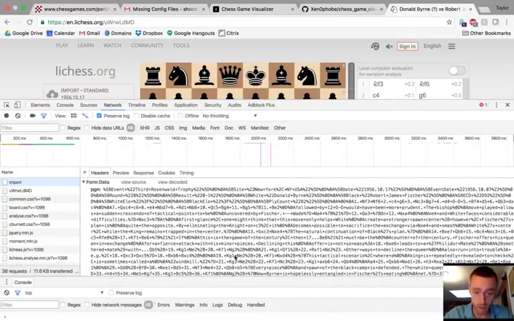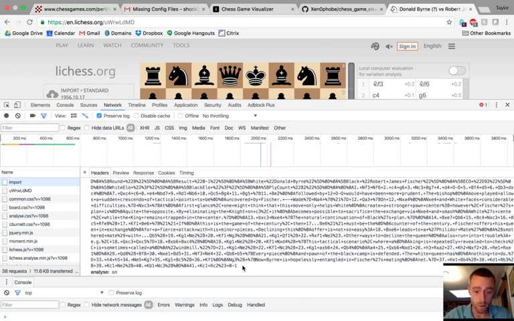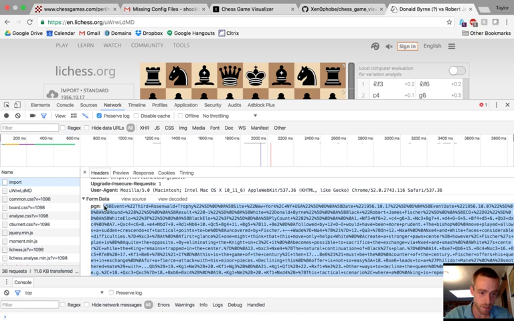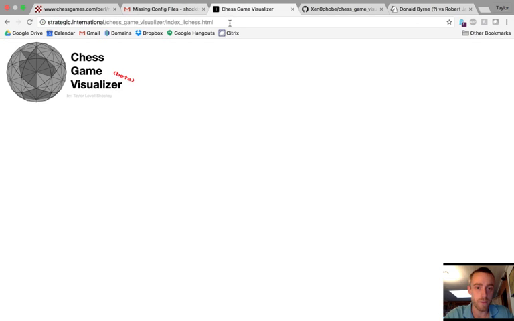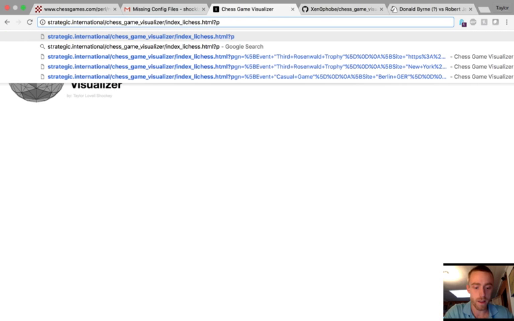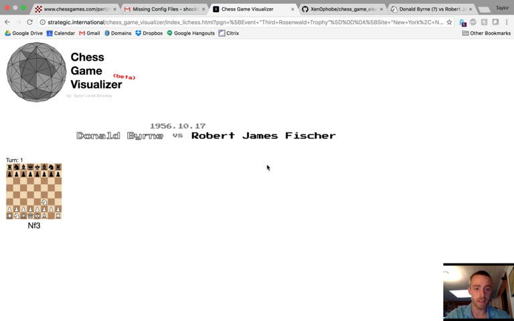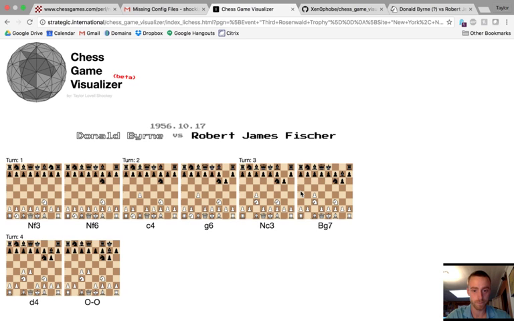So I've written a couple methods that'll take that and decode it. So you'll see if we copy this, okay, and we go back to my chess game visualizer and we import it as a query and then load it, it should take that and start running.